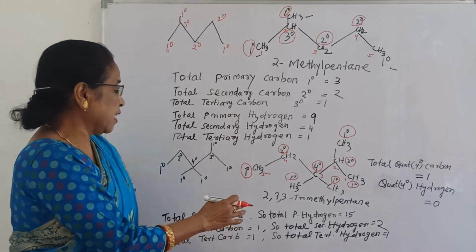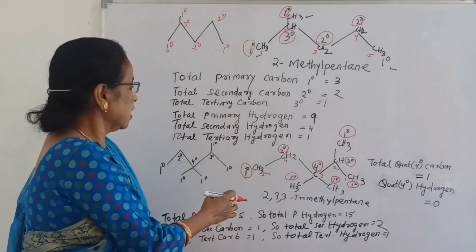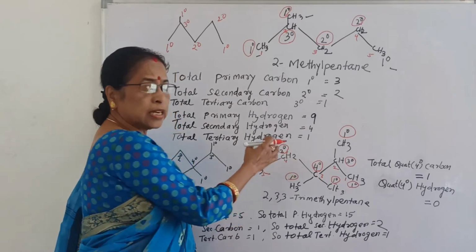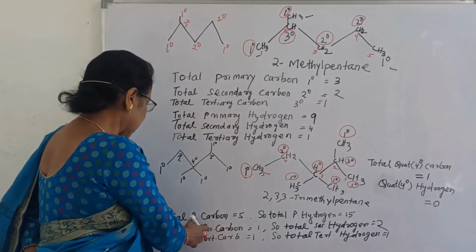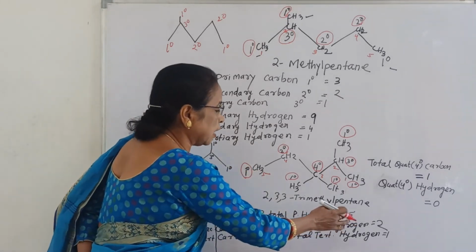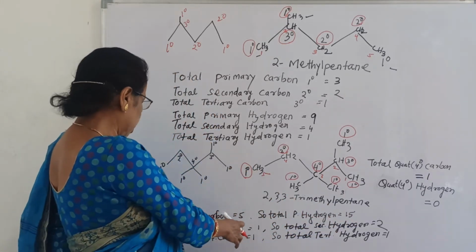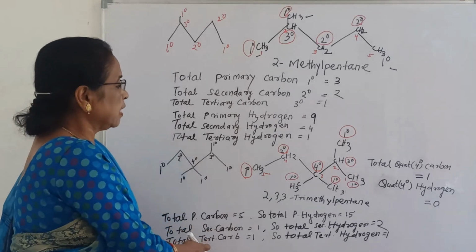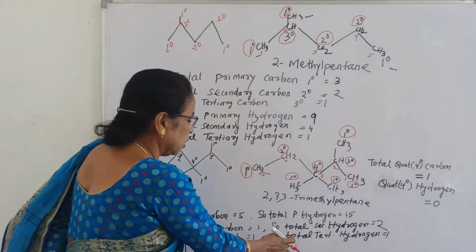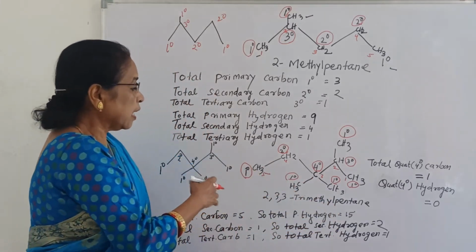Similarly, the secondary hydrogen, now you can see secondary carbon is only 1, so it contains 2 hydrogen, or you can say secondary carbon 1 into 2, total secondary hydrogen 2. Then come to tertiary hydrogen. This one only 1, that will be 1 hydrogen. So tertiary hydrogen 1.